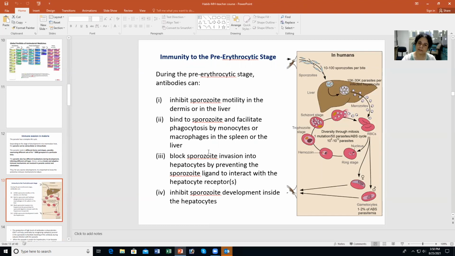The other thing the antibodies against the sporozoite stage could do is block sporozoite invasion into the hepatocyte. If they bind the sporozoites, they can inhibit the invasion of the hepatocyte by preventing the interaction between the sporozoite ligand and the surface receptors of the hepatocyte, which are required for the invasion process to happen. The other thing they can do is inhibit sporozoite development inside the hepatocyte. So there are various ways in which antibodies can inhibit sporozoite motility, sporozoite invasion of the hepatocytes, and sporozoite survival in the liver stages.